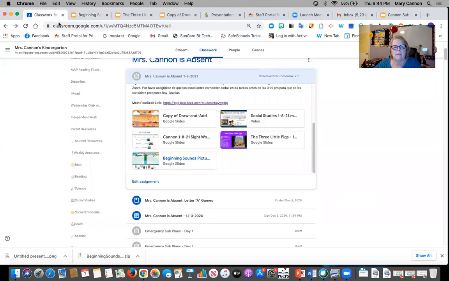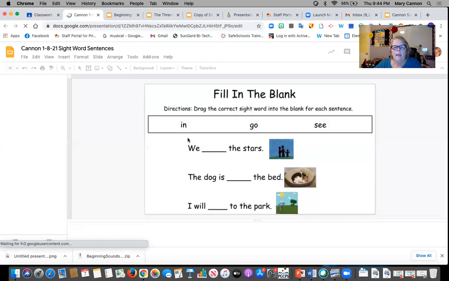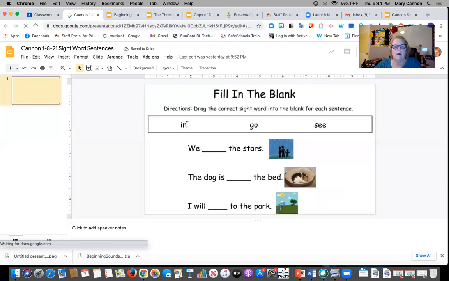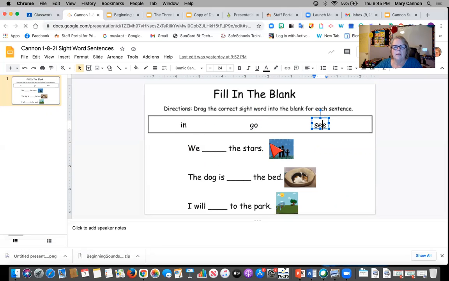The next activity you'll be doing is a sight word, and it's like a fill in the blank. You can drag these words here: in, go, and see. So you're going to look at the sentence, we blank the stars.